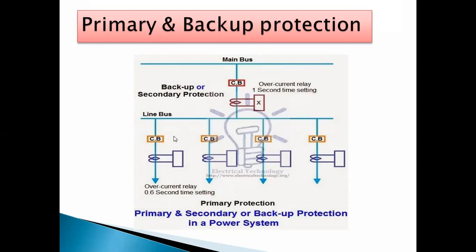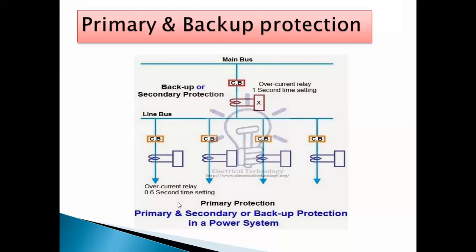These are the different lines, suppose the distribution lines I consider here, and to each and every section circuit breakers and relays are provided for protection purposes. But what happens, sometimes there may be a fault in the relay, in the circuit breaker, or the current transformer which is used here.